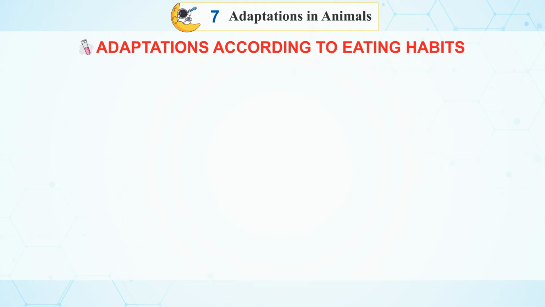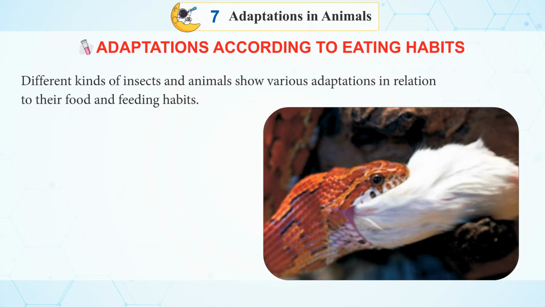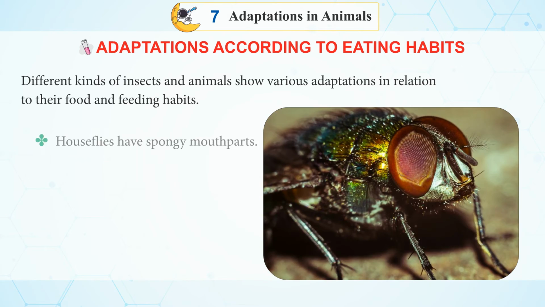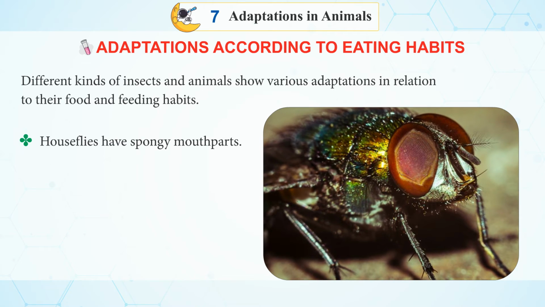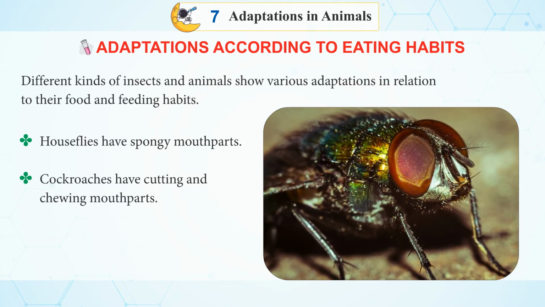Adaptations according to eating habits. Different kinds of insects and animals show various adaptations in relation to their food and feeding habits. Houseflies have spongy mouth parts. Cockroaches have cutting and chewing mouth parts.